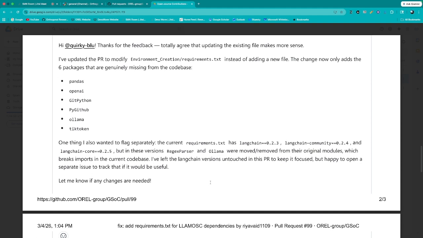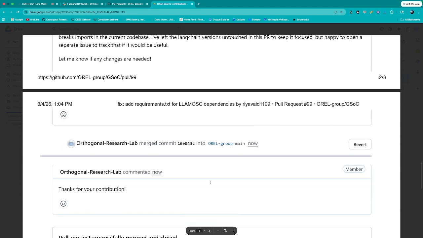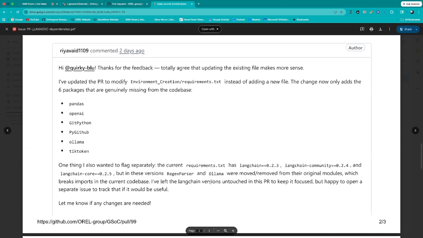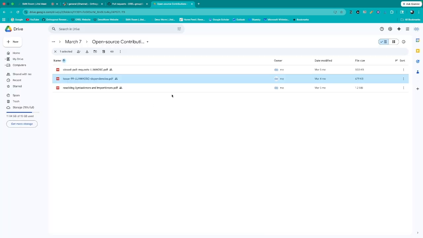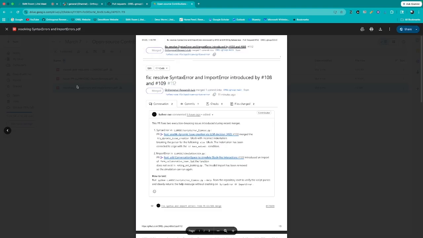And then another thing that was flagged separately, and that was accepted. So that was, and then I guess I haven't checked the issues, but the issues, of course, there are issues that have been added as well regarding that and some other pull requests. This is another one here.